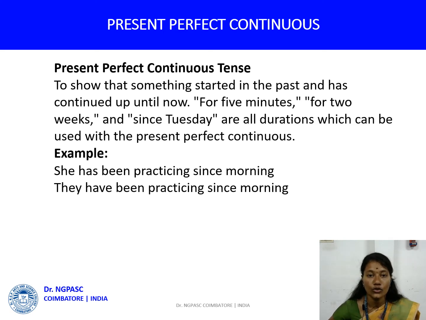Present perfect continuous tense. To show that something started in the past and has continued up until now. For 5 minutes, for 2 weeks, and since Tuesday are all durations which can be used with the present perfect continuous. Let's see the examples. You get an idea. She has been practicing since morning. They have been practicing since morning. So when you see the present perfect continuous tense, that action should have started in the past and still be continuing now. That is what present perfect continuous tense is.